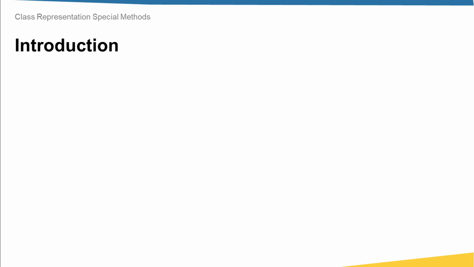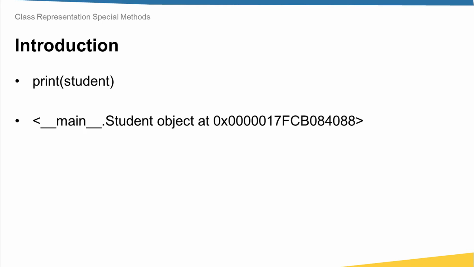Assume that you have a class for student, as we have seen before, and assume you have an object from this class and you decide to print this object. Do you know what you will get? You will get this ugly string, which is __main__.Student object, and this awful number. The question is how I can override this behavior.